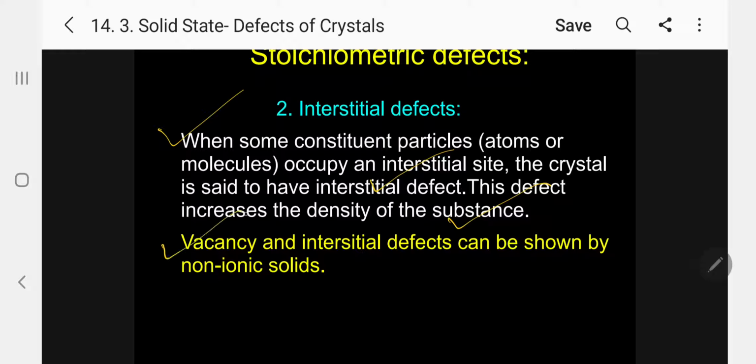Please follow. Vacancy and interstitial defects can be shown by non-ionic solids. So I can simply say stoichiometric defects occur in non-ionic solid, and also in ionic solid. So what I have discussed so far, in the case of non-ionic solid, vacancy defect density will be less. In interstitial defects, the density will be higher. Kindly follow.